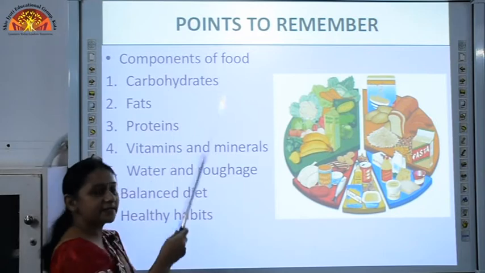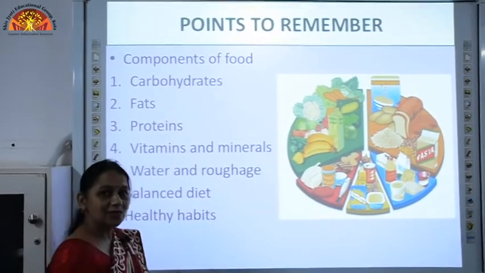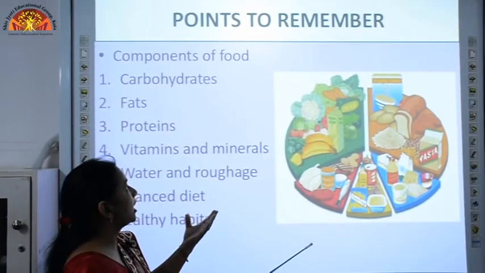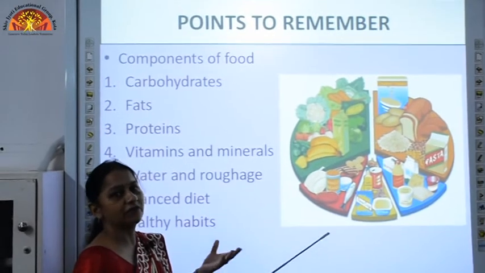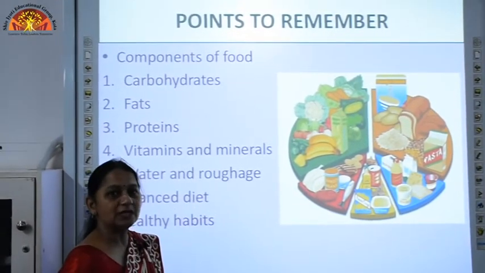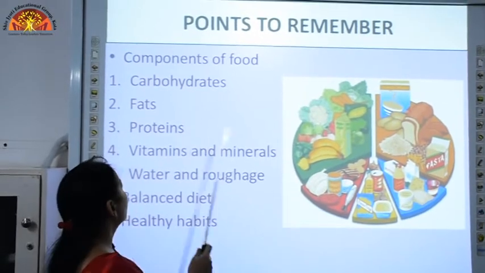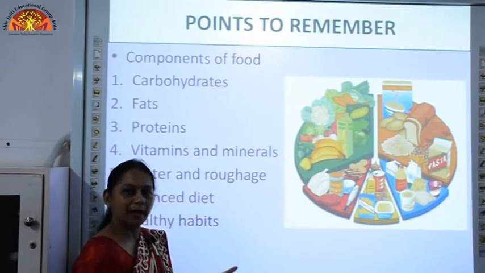Carbohydrates give energy to our body. Fats also provide energy. So carbohydrates and fats both are known as energy giving foods, and the sources of carbohydrates are wheat, rice, bread, and the main sources of fats are oil, ghee, butter.